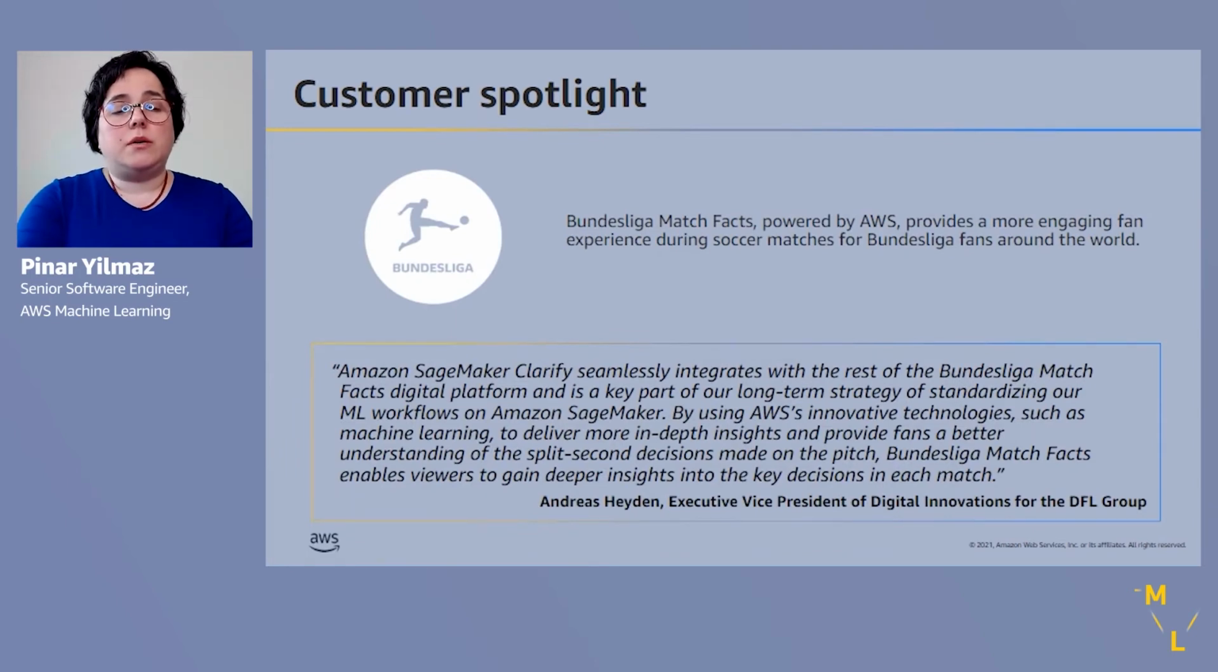Bundesliga is an organizer of German soccer leagues, and they use SageMaker Clarify to understand how different factors impact the chances of achieving a goal in any position. So they use 16 different factors to understand the probability of achieving a goal, and SageMaker Clarify allows them to understand which factors contribute to that decision.